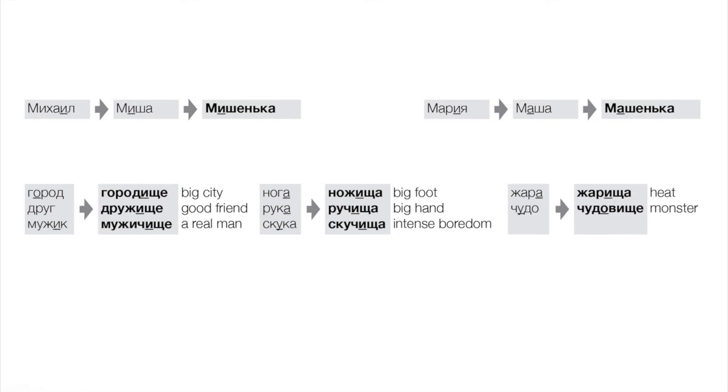So it would be rather unusual to use these just for friends, right? Although who knows, it could be possible, I guess. Why not? But here they are, right? Mikhail gives Misha, and then from that we get a truly diminutive form, Mishenka, right? Or Maria, Masha, Mashenka, right?